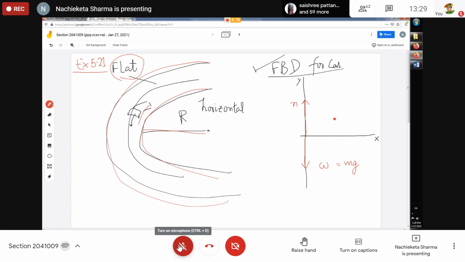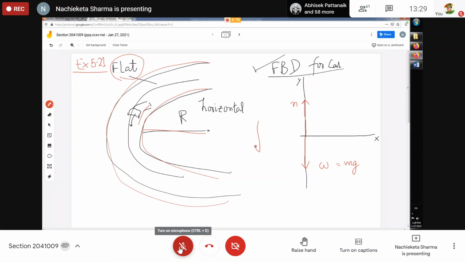That is what I am telling you. Will there be frictional force? Frictional force between what and what? Road and the tires of the car. And what will be its direction? There are many directions.